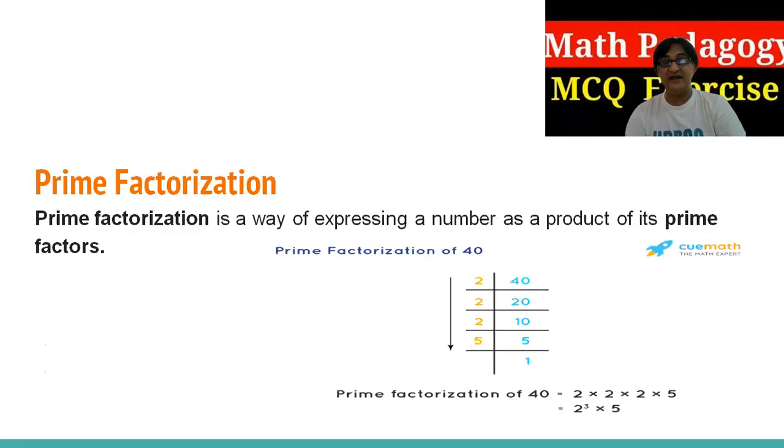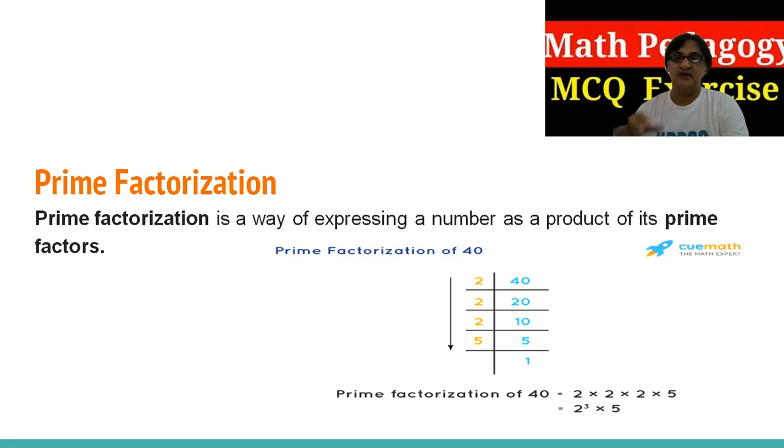Now we'll go to prime factorization. If it says, what are the prime factors of 40? You will say that 2 is a prime factor, of course, it's a prime number, and 5 is a prime factor because these numbers are divisible only by themselves. So these are the prime factorizations.